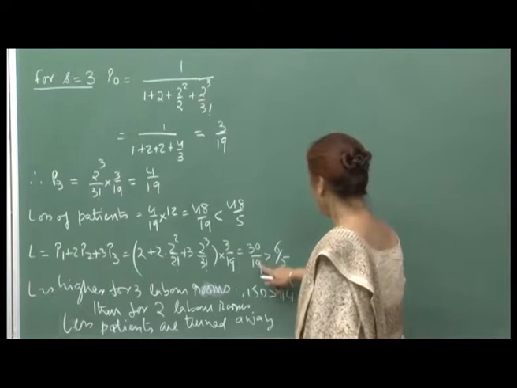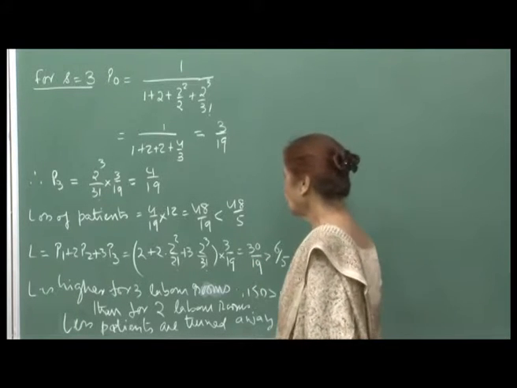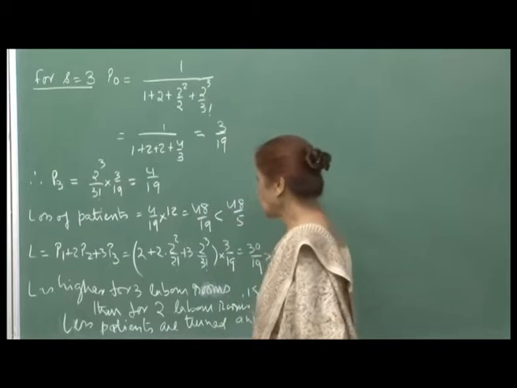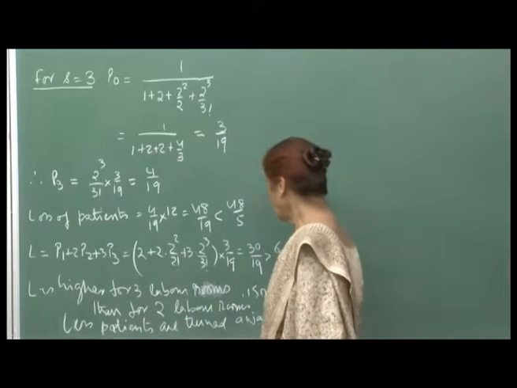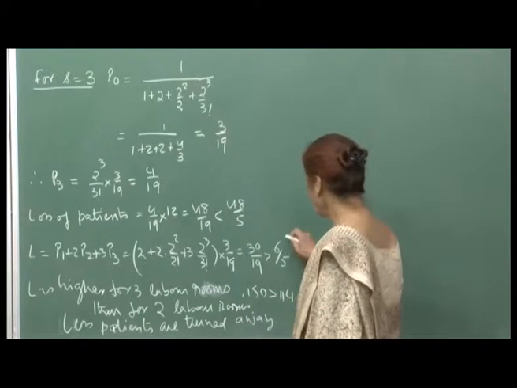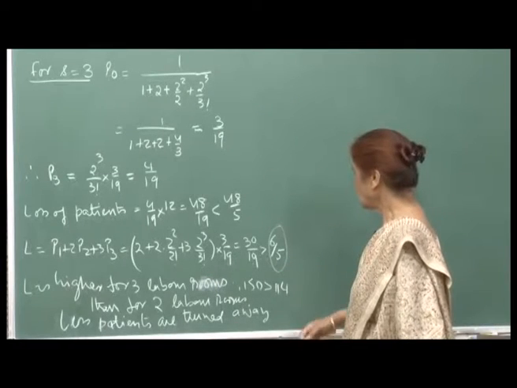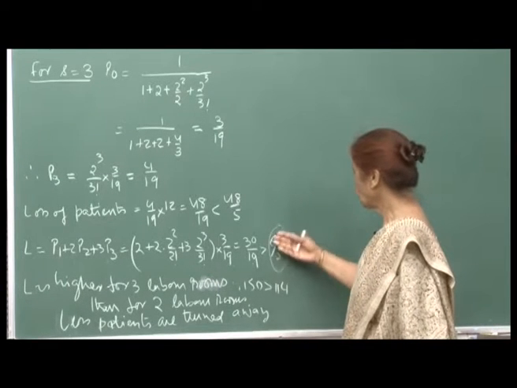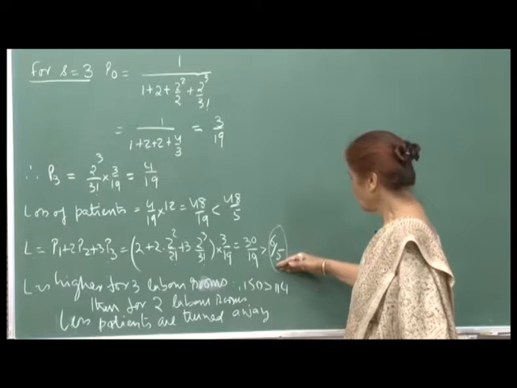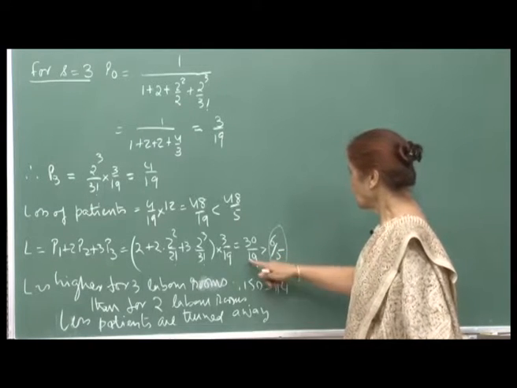Right. So, what is being said, which of course is obvious in a sense, is that L is higher for 3 labor rooms than when you had 2 labor rooms. So, this was your traffic intensity or utility, whatever you want to call it, with 2 labor rooms, and this is. So, why?